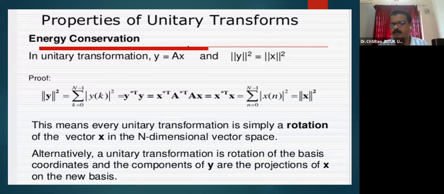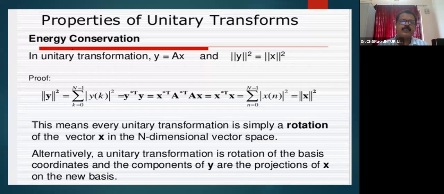What do you mean by a fewer number of coefficients? These fewer transform domain coefficients are large enough for me to get back my original signal without loss of generality. How do you calculate the loss of generality? It may be calculated by measuring the peak signal to noise ratio after the inverse transformation. If the PSNR, or the visible outcome of the inverse transformed version of the signal, is satisfactory to the viewer, definitely we can say that the energy packing density of such a transform is very, very high.